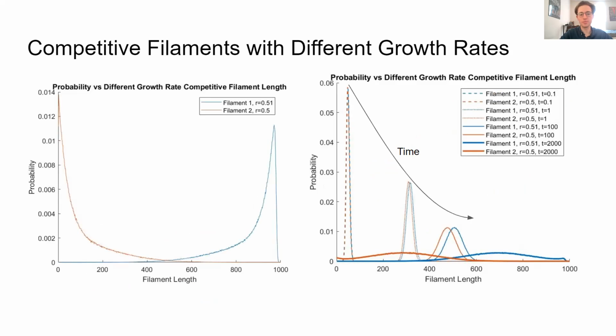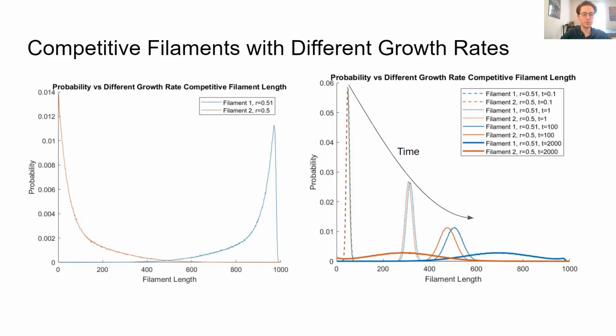This is pretty evident in the probability curves, where during initial growth, where there are plenty of monomers to be shared, the probability curves are pretty similar, a sharp spike in length, but as time progresses, the two curves flatten and shift apart, with the faster growth filament shifting to the right in probability for filament length, and the lower rate of growth filament shifting to the left.